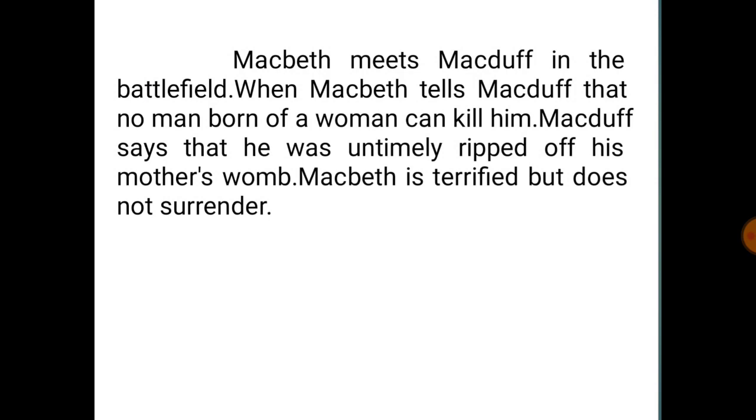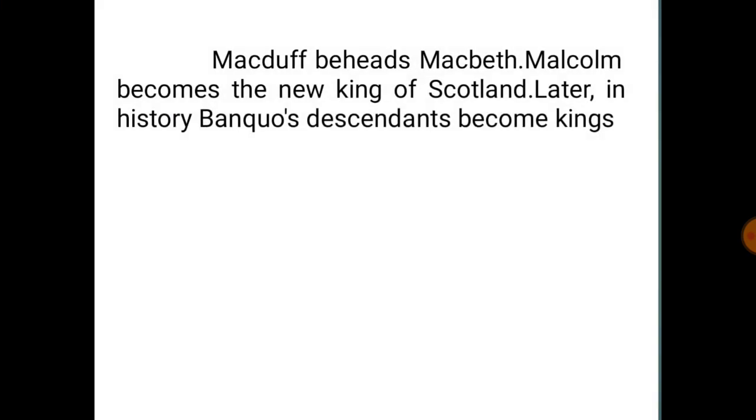Macbeth meets Macduff in the battlefield. When Macbeth tells Macduff that no man born of a woman can kill him, Macduff says that he was untimely ripped from his mother's womb. Macbeth is terrified but does not surrender. Macduff beheads Macbeth. Malcolm becomes the new king of Scotland. Later in history, Banquo's descendants become kings.